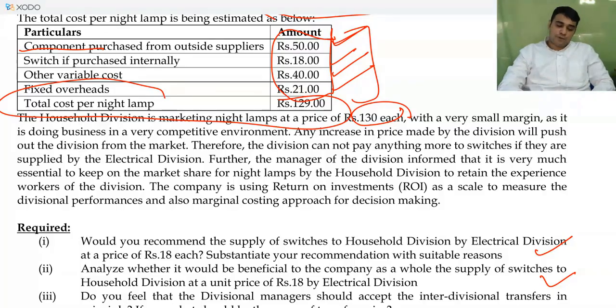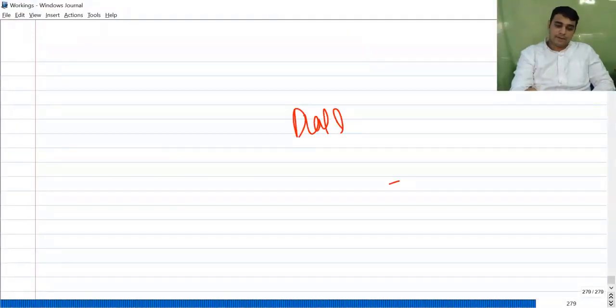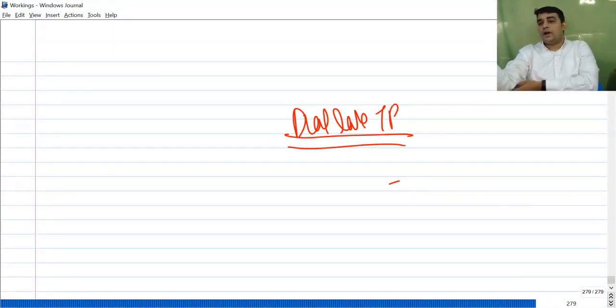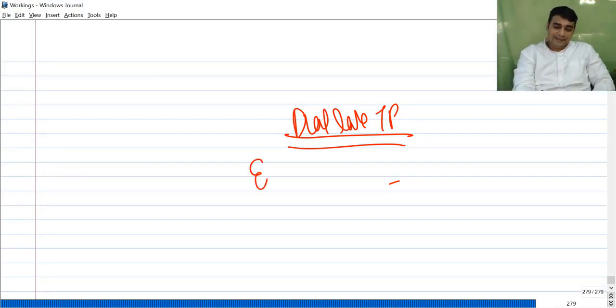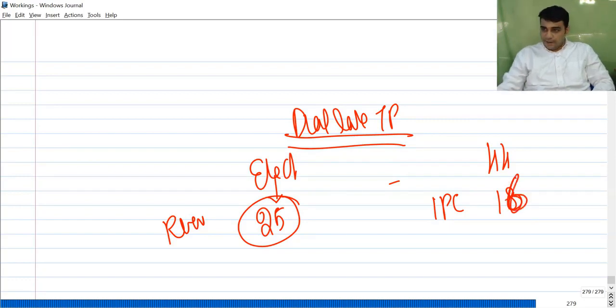So we have two approaches. One is called dual rate transfer pricing system. This system will complicate your accounting records. Now, how does this complicate accounting records? Electrical division, household division. Electrical division will record transfer prices 25. That is, they will say revenue is 25. Household division, when they get this product, will record the intermediate product cost as only 16, which is the cost of manufacturing.